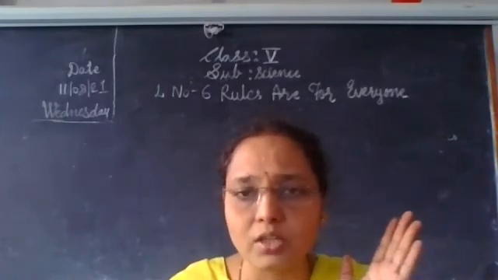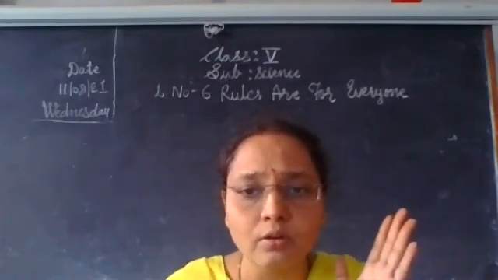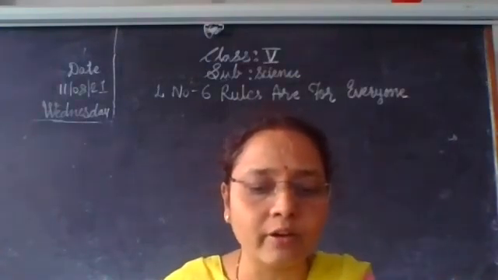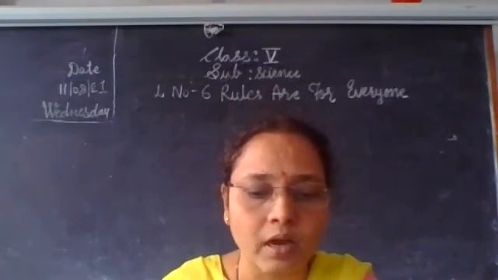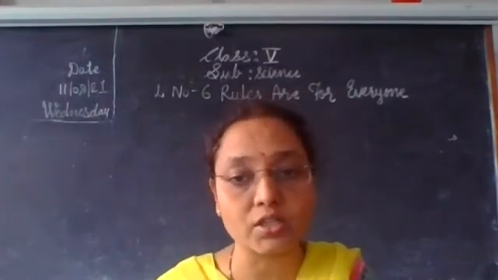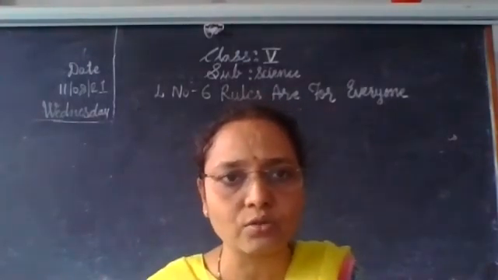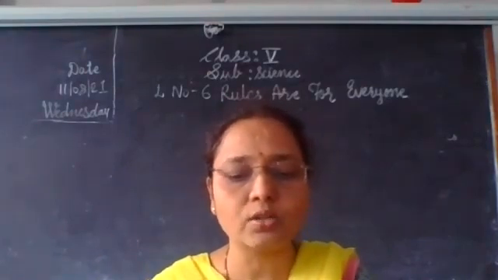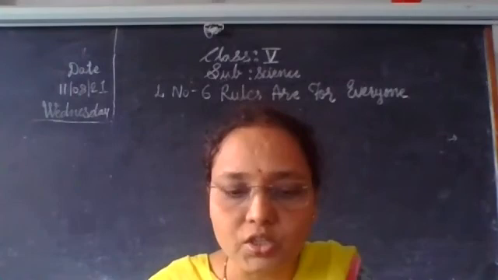So this is nature's law we should follow. They never become outdated. However, human laws need to be changed with changing conditions. Human law changes according to the changing conditions.